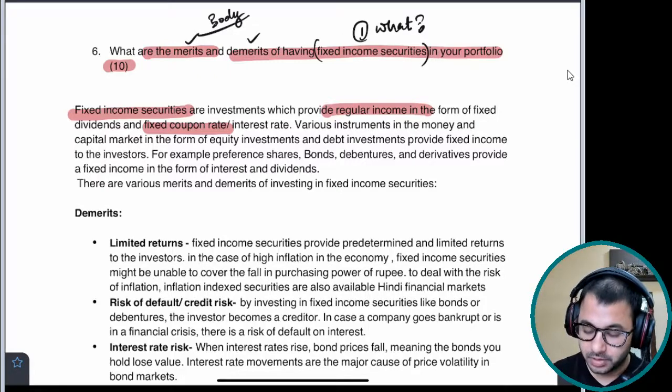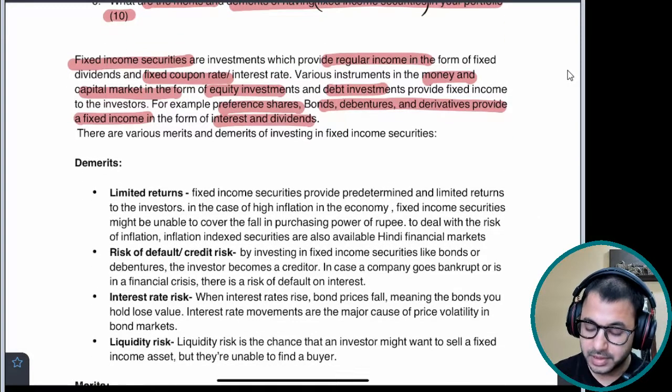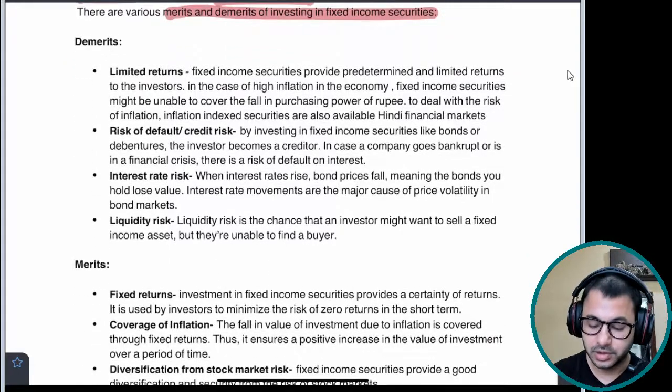In capital market and money market, in the form of equity, debt, for example, preference shares, bonds, debentures, derivatives provide a fixed income in the form of interest and dividends. Merits and demerits of investing in fixed income securities. You get limited return.